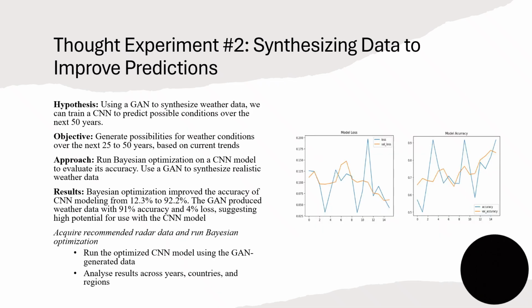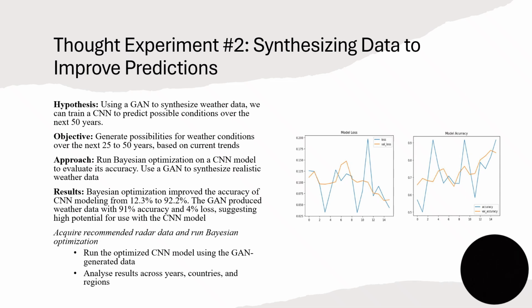Now let's look at the second thought experiment, synthesizing data to improve predictions. The hypothesis was that using a GAN to synthesize weather data, we can train a CNN to predict possible conditions over the next 50 years. The objective was to generate possibilities for weather conditions over the next 25 to 50 years based on current trends. The approach I took to look at this hypothesis was to run a Bayesian optimization on a CNN model to evaluate its accuracy, and then I used a GAN to synthesize realistic weather data.